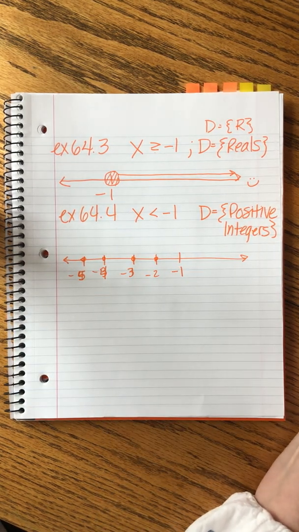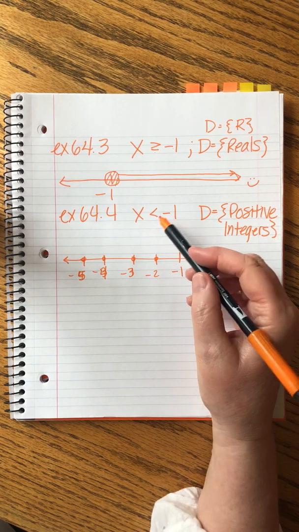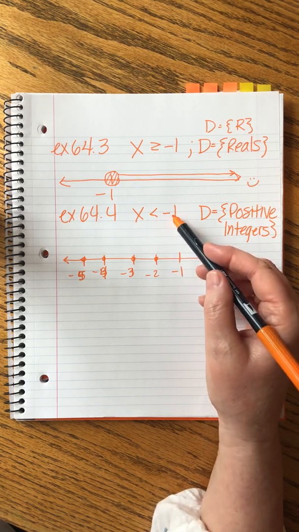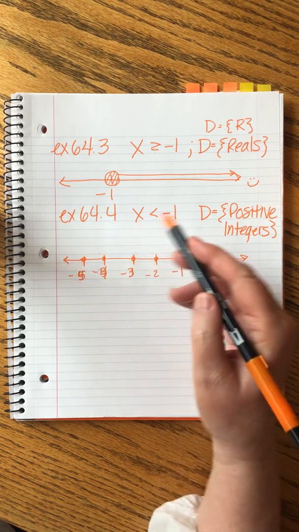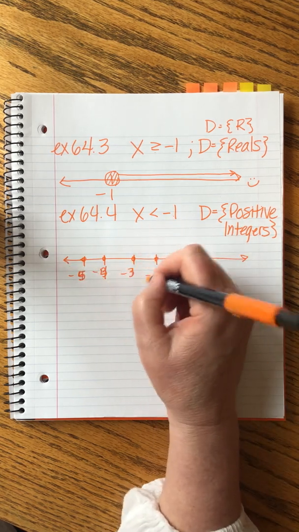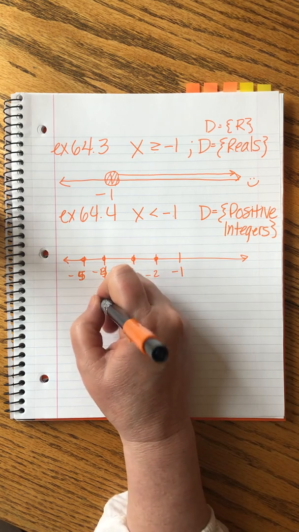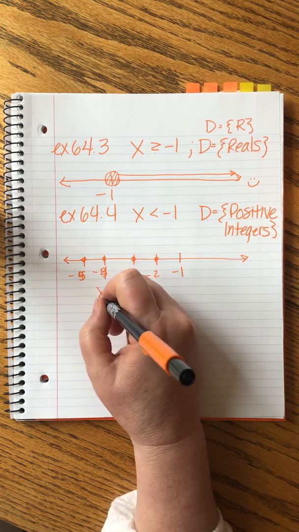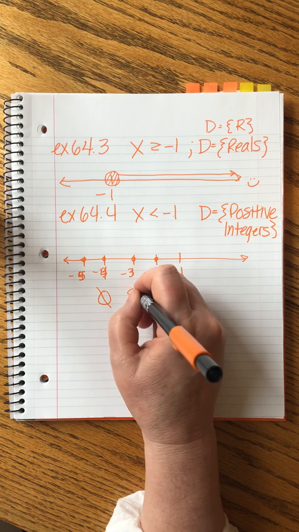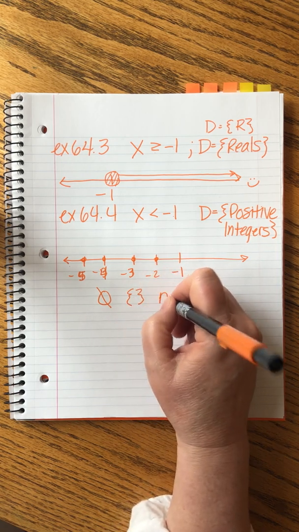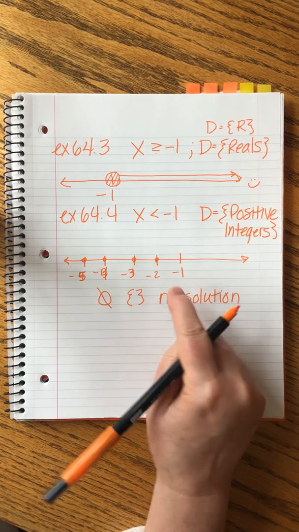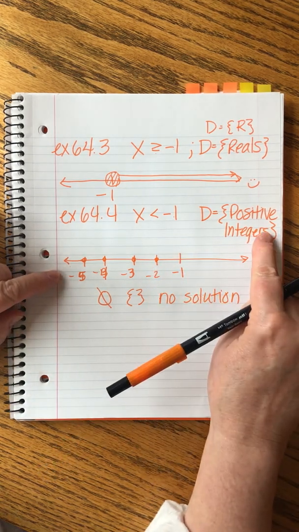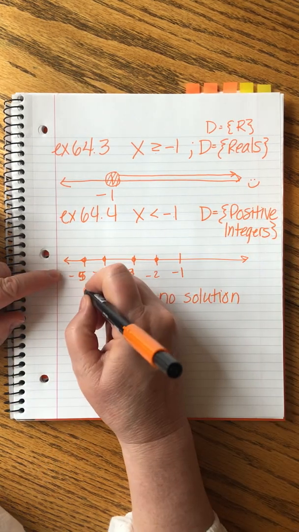I lost my ability to think. And we're saying we want values for x that are less than -1, but are only integers. But look, these are all negative integers. So this is not going to work. Our solution is either the null set or the empty set, or we write no solution. Because we see there's no way that we can have an answer that's a positive integer.